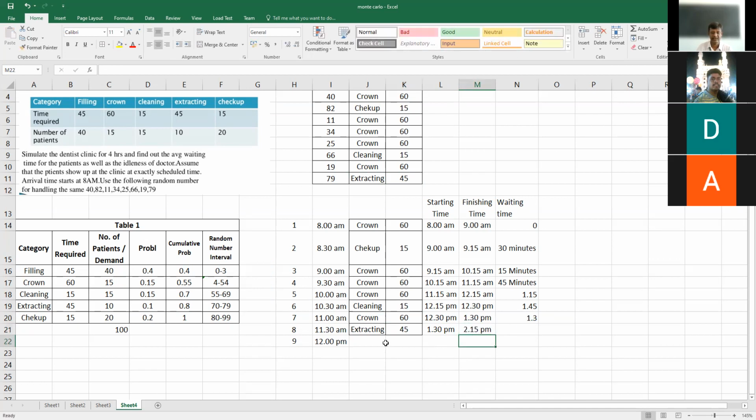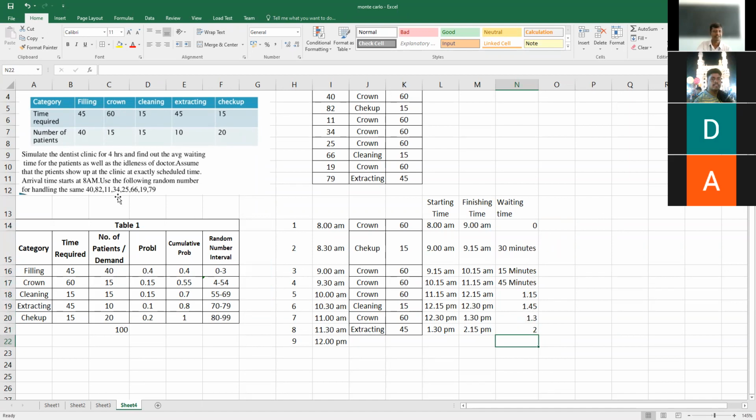Since the patient comes by 11:30 and the service starts by 12:30, there is a delay of 2 hours in the given appointment. Now this is the average time the patients are waiting in the system to get their service. When you make the average, you can find out on an average how much time the patient has to wait for the service to be started.